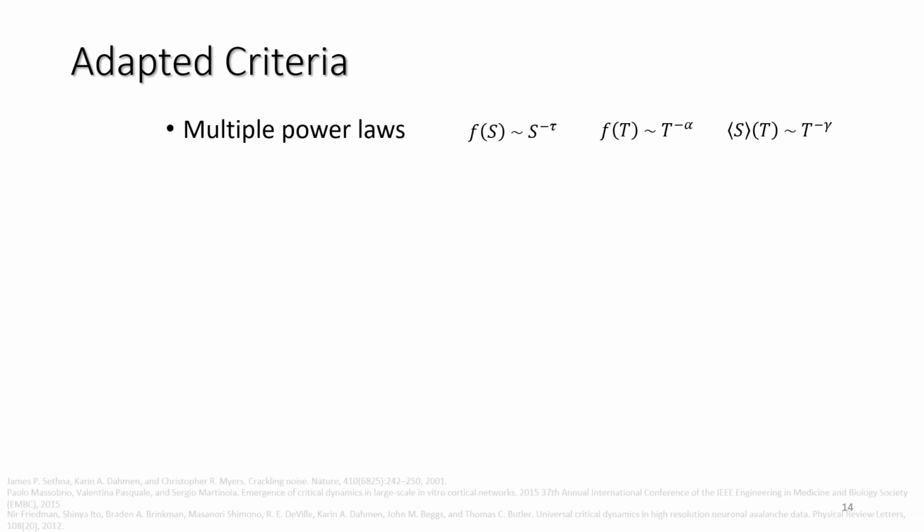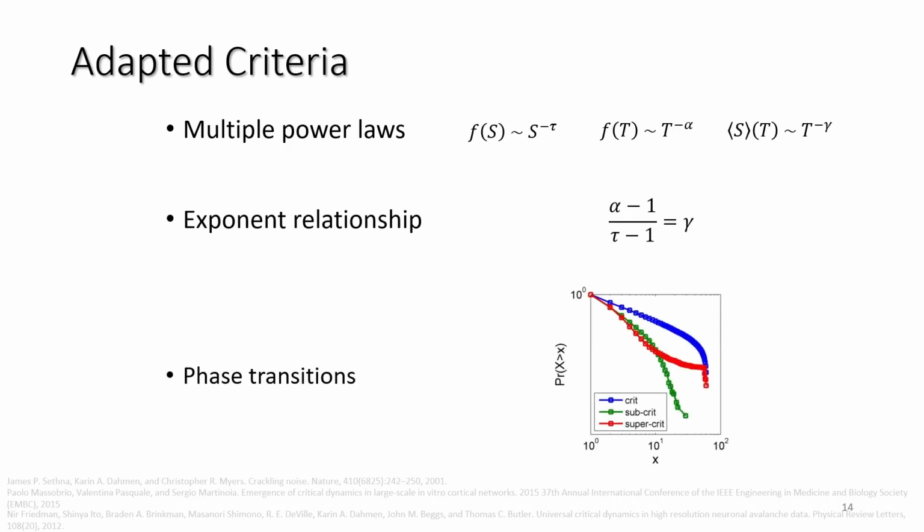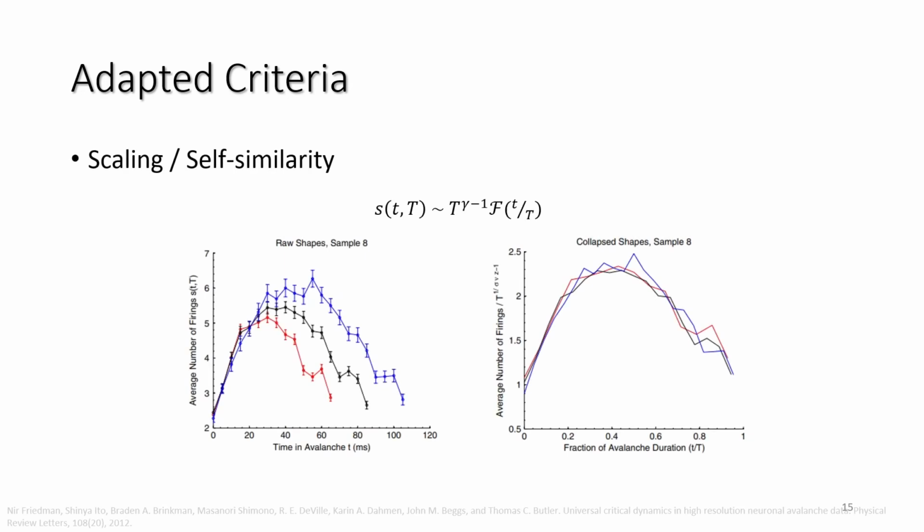In summary, the following criteria were adapted to determine possible criticality, namely multiple power laws, an exponent relationship between the power law exponents, the observation of a phase transition, and the collapse of growth profiles into a similar shape when scaled down, defined by a universal scaling function.